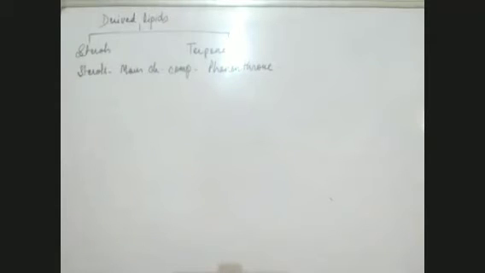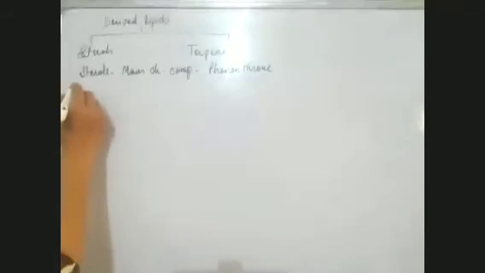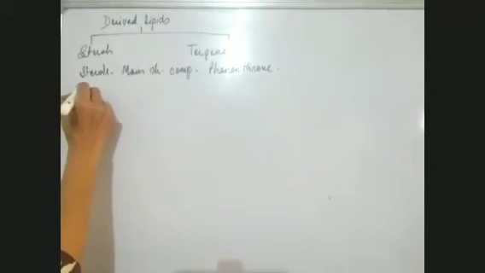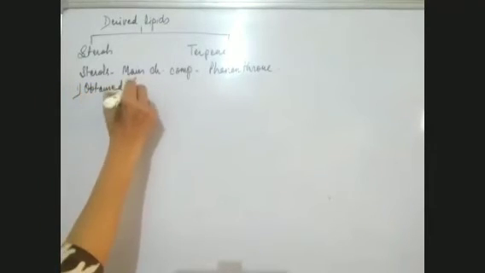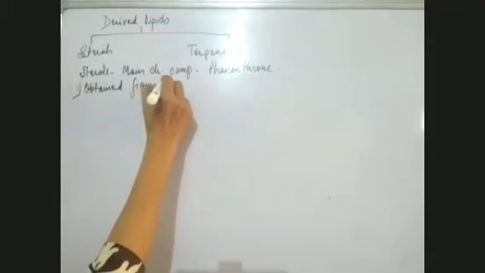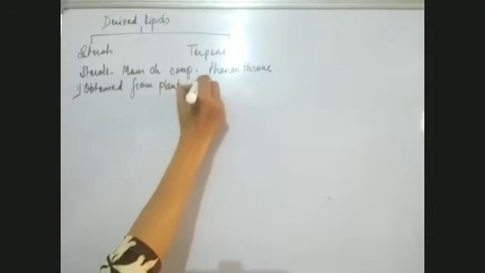Now, these fats can be obtained from animals, from plants, from fungi, etc. The ones obtained from plants are known as phytosterols.